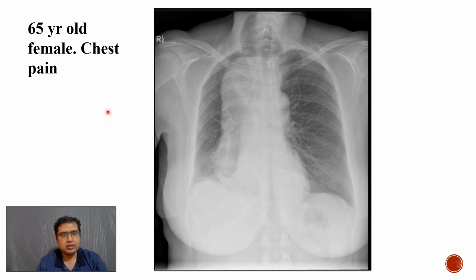Coming to another important case of a 65-year-old female patient with chest pain, we can see that there is a large, elongated mass along the mediastinum, and the cardiac borders are very well visualized, and we can see that this mass lesion has air fluid levels, and it is seen extending from the neck down up to the gastroesophageal junction, which is all suggestive of achalasia cardia, and referral to the gastroenterology team for further management will be required, comparison with previous radiograph, and CT if required.